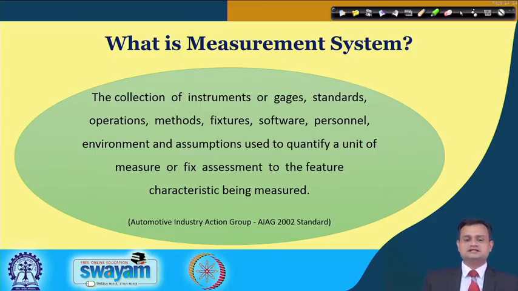It says: the collection of instruments or gauges, standards, operations, methods, fixtures, software, personnel, environment, and assumptions used to quantify a unit of measure or fix assessment to the feature characteristic being measured. So, this constitutes a measurement system, and these various components contribute to the accuracy of the measurement system.